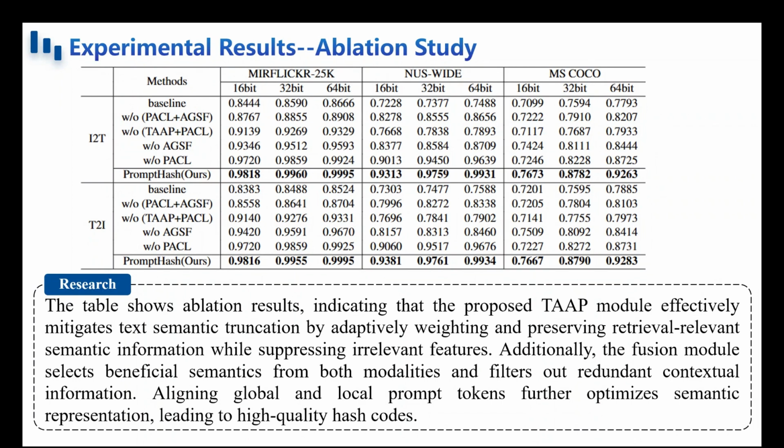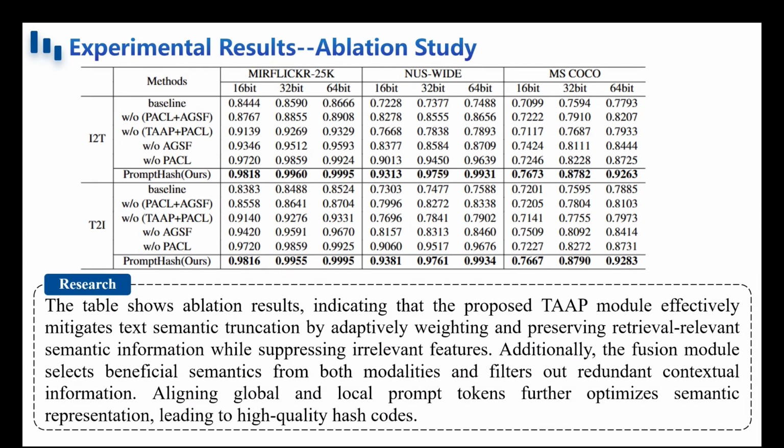The table presents the results of the ablation study. The experimental results demonstrate that the proposed TOP module effectively addresses the problem of text semantic truncation. By adaptively reweighting the original textual semantic features, TOP retains retrieval-relevant information while reducing the negative impact of irrelevant features.